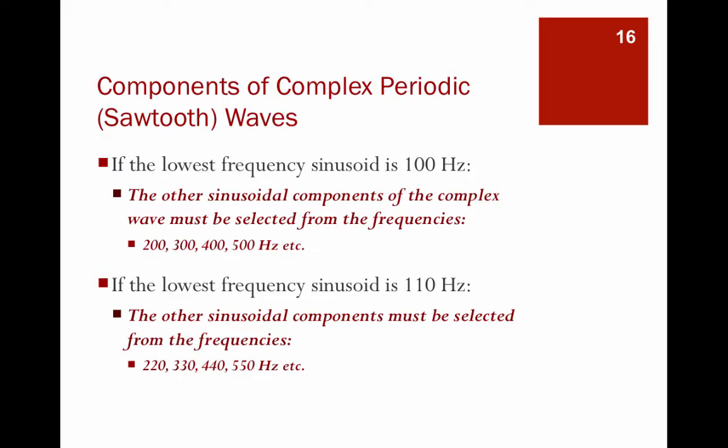So what you do is you take the fundamental frequency and you multiply it by whole integer multiples. So 100 times 1, that's our fundamental. 100 times 2, 200. 100 times 3, 300. 100 times 4. Or in the example of the 110 hertz wave, 110 times 2, 110 times 3, 110 times 4. And these are all the sine waves in the harmonic series that add to create the complex wave.